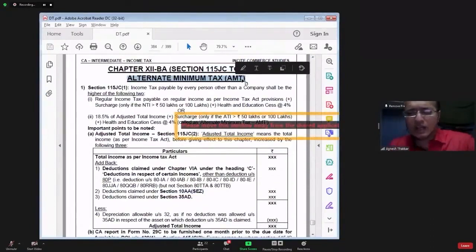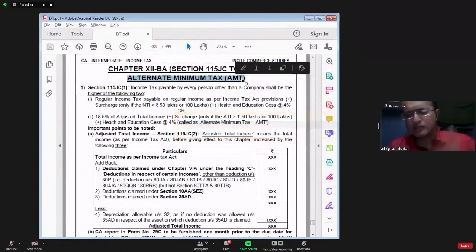What is this alternate minimum tax? It is an alternative mechanism for calculating the tax liability. First of all, you calculate the tax liability by applying the normal provisions of the income tax.